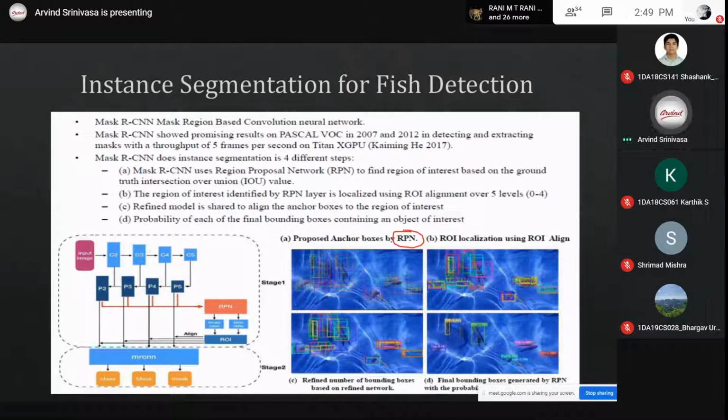I don't want to go in depth, but it identifies where the fishes are based on our ground truth, so it has identified the fish regions.